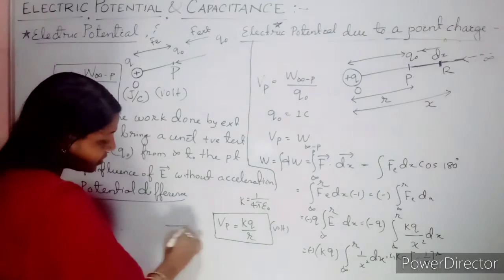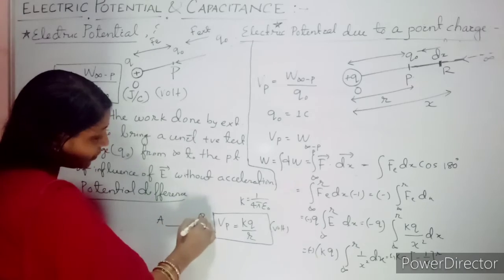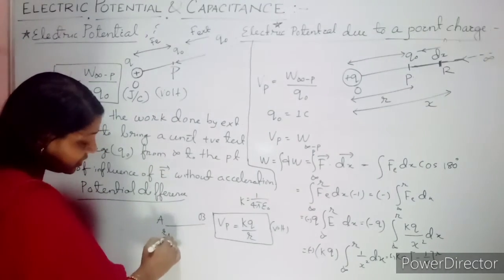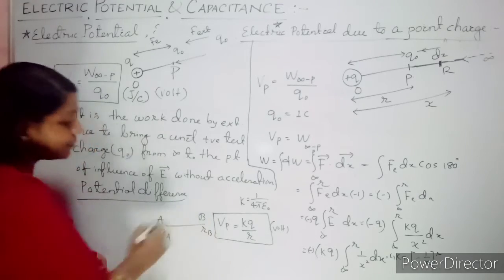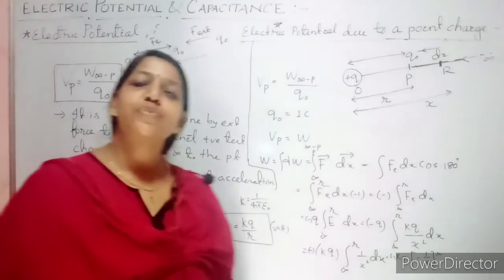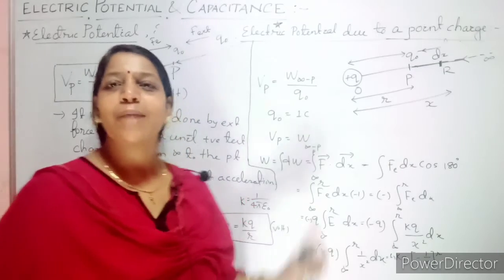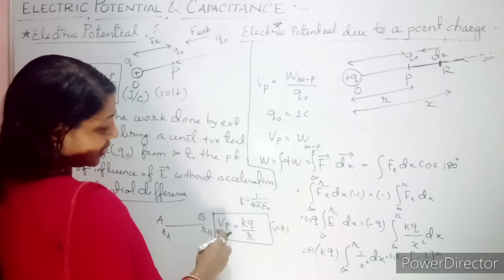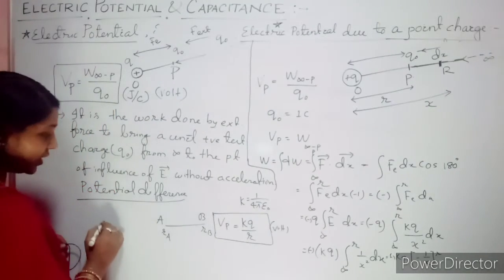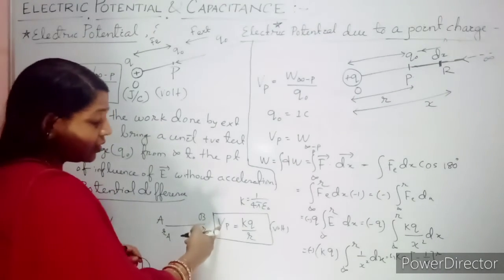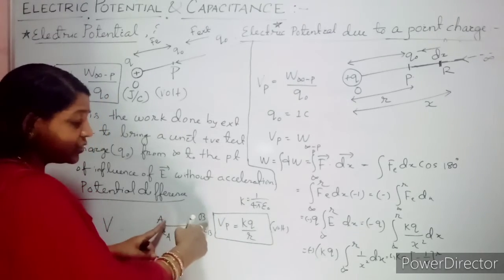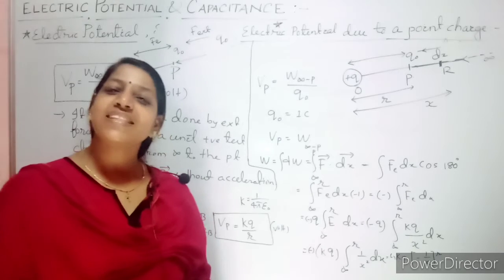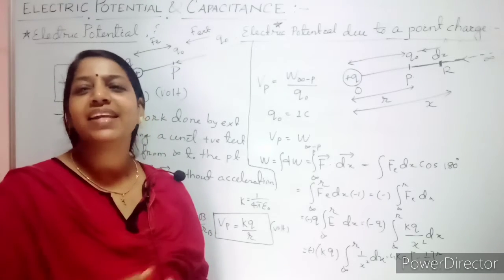Potential difference means, suppose this is a point A, this is a point B. With respect to your position vector origin, this is RA, this is RB. They are asking you to find the potential drop. Apply the same formula that you know, your potential formula, V equal to kq by r. Here you want to find the potential difference due to these two positions. So it is nothing but the final voltage minus initial voltage.